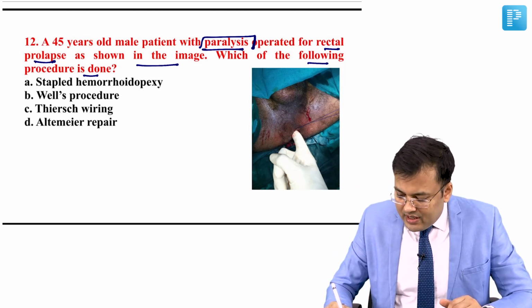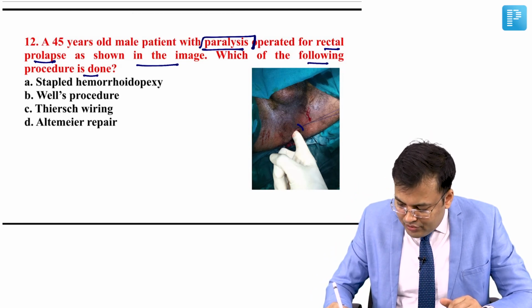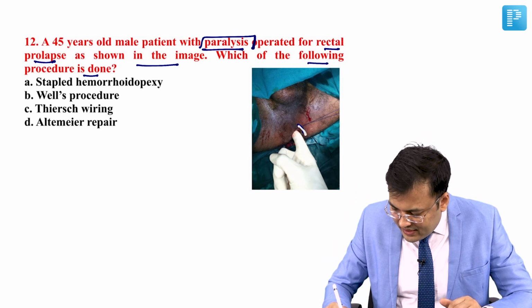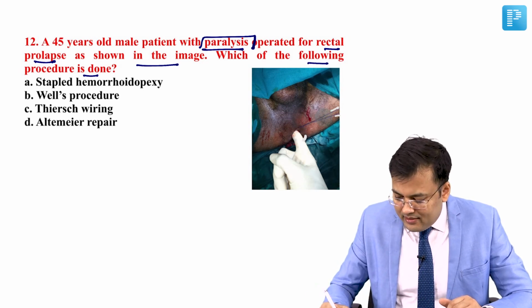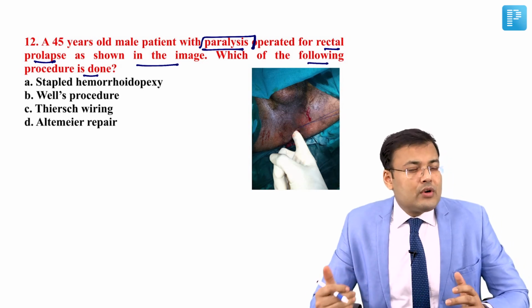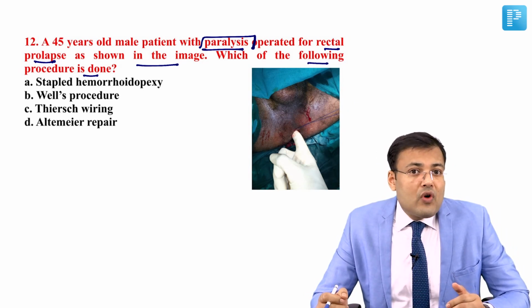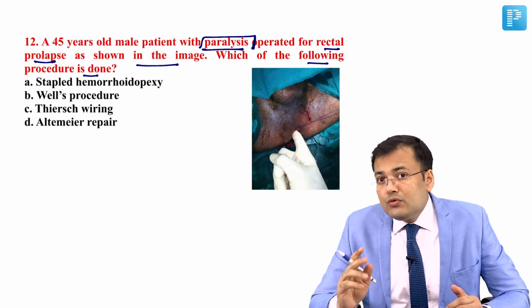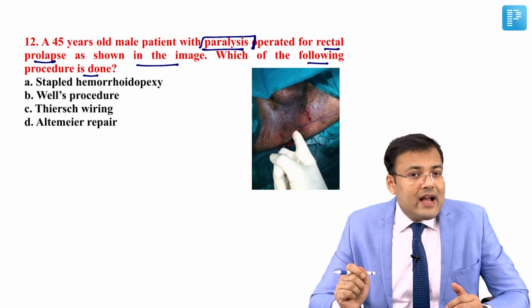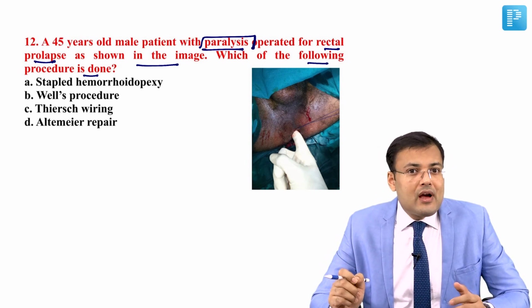Here you can see around the anus some thread is placed subcutaneously, and these are the two thread ends which you can see here. So what is the name of this procedure? This is known as Thiersch anal wiring. When Thiersch performed this procedure, he used steel wire, but at this point of time we are using nylon or silastic tape. How is it done?